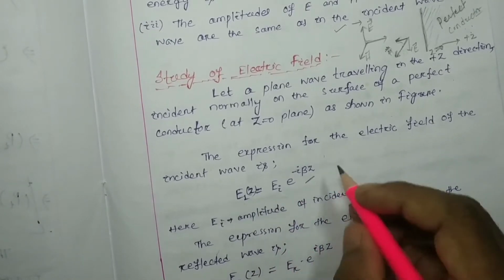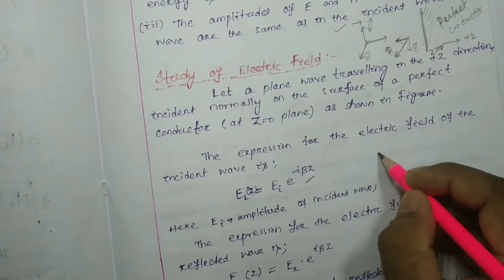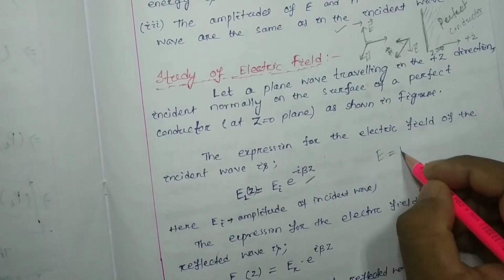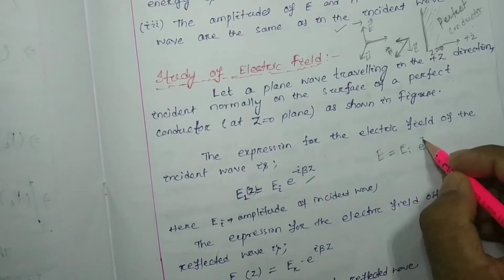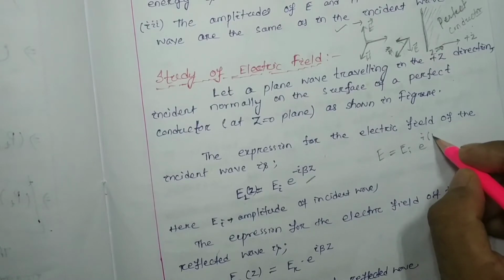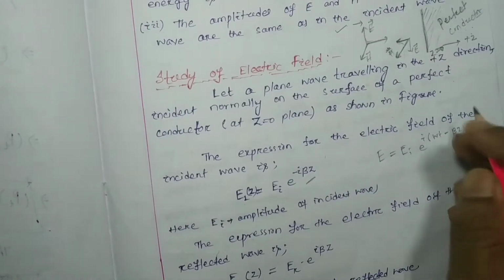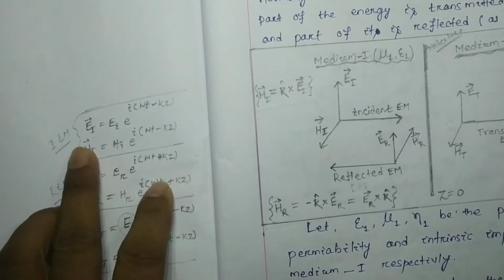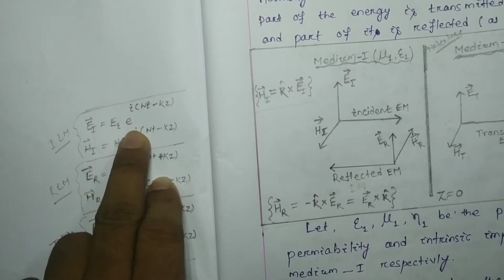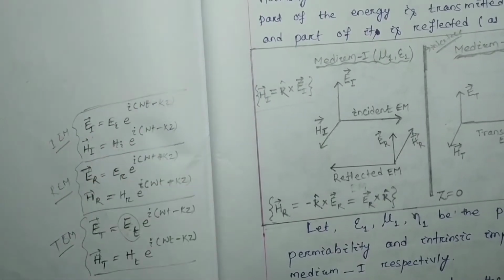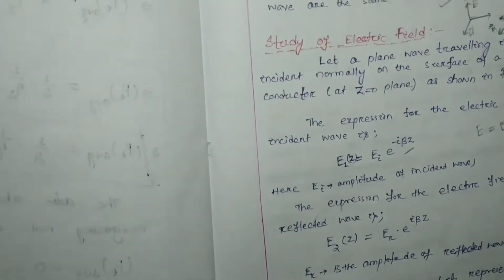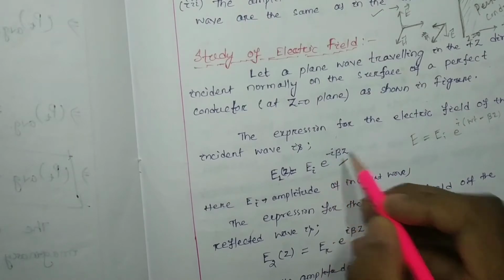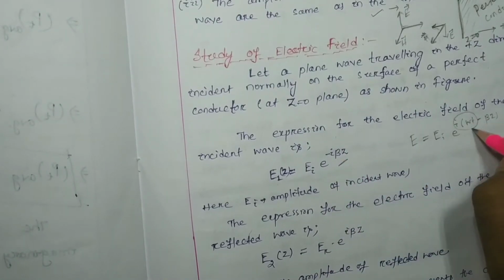Now you may ask that initially I told that the electric field when incident will be in the form E_i e to the power i(omega t minus beta z), where beta z or kz. But here I have written only e to the power minus i beta z, and I have not considered i omega t here.